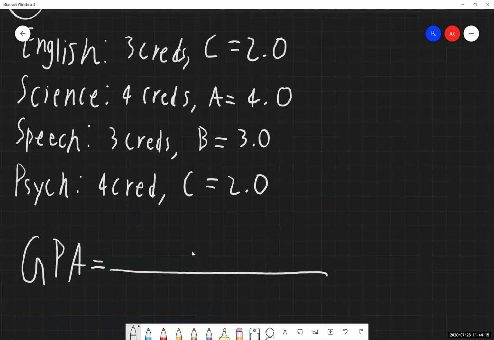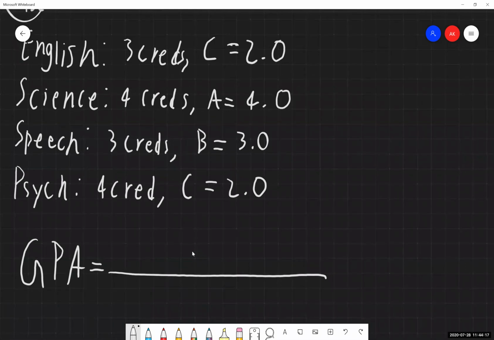So we do need to take into account the credits and the grade. So we're going to go through each of these classes piece by piece, and then we'll figure out how to write each of these down. So the English class, he has 3 credits at a 2.0. So we're going to list that in the numerator of this as 3 credits at a 2.0.